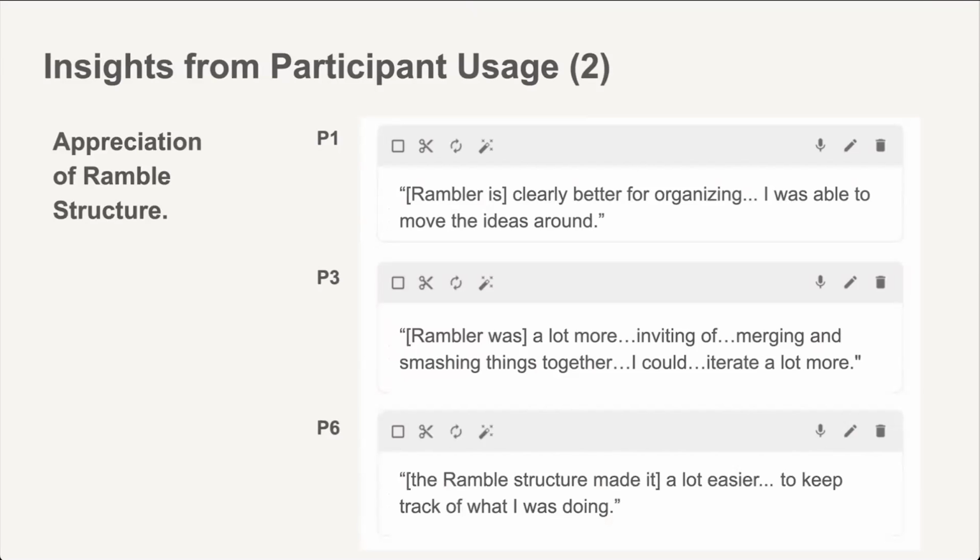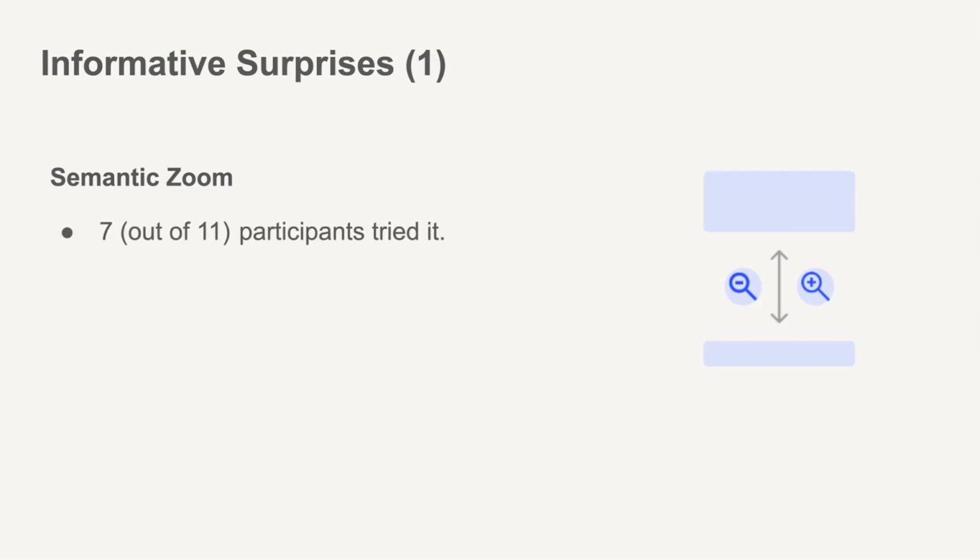Our study also uncovered some surprises, shedding light on writing with speech and what functionality is critical. For example, we expected participants to utilize semantic zoom early on in their writing process to help review their dictated text before revising. A bit more than half the participants tried out semantic zoom, but some participants only used it at the end of their task.